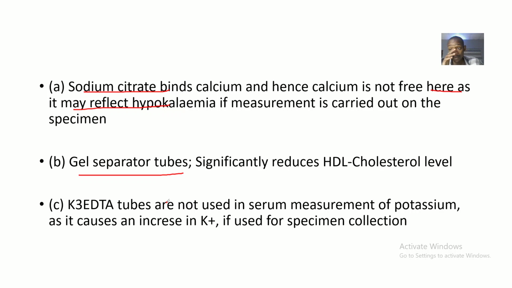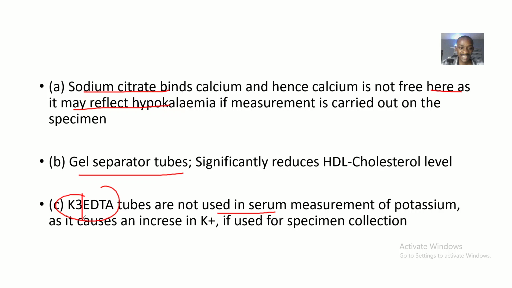ethylene diamine tetraacetic anticoagulant. So these potassium ethylene diamine tetraacetic anticoagulant tubes should not be used in serum measurement of potassium, because they already have potassium.